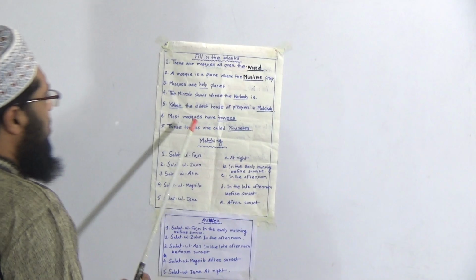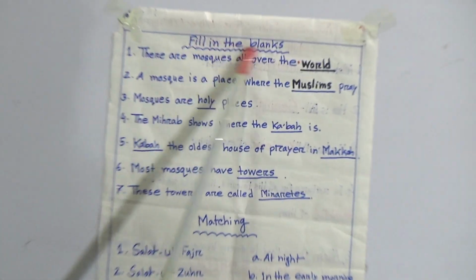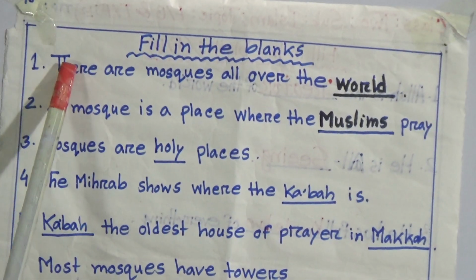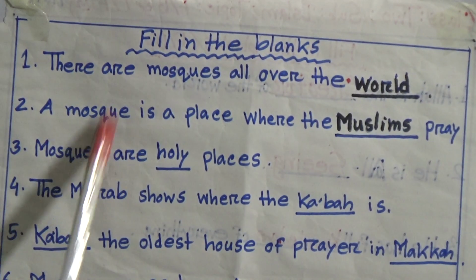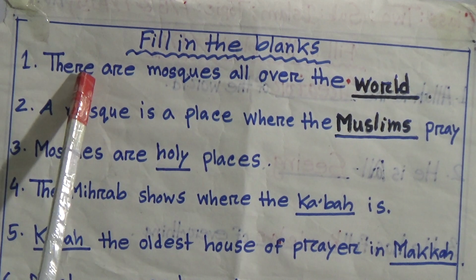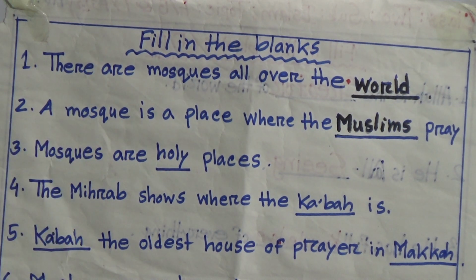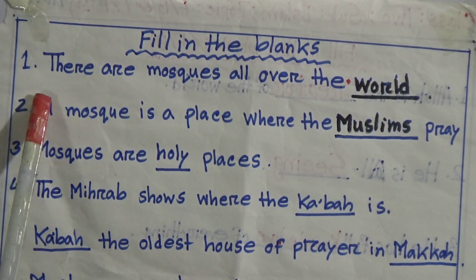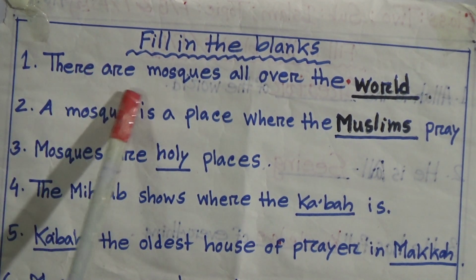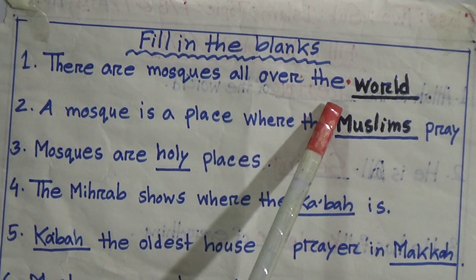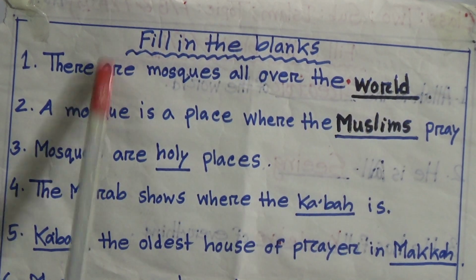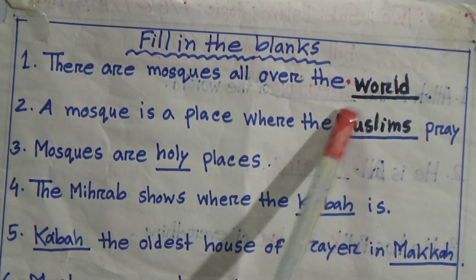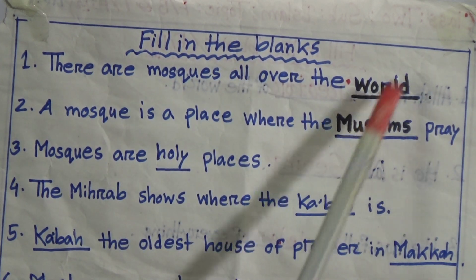My dear students, fill in the blanks. There are 7 fill in the blanks from lesson 7. Okay, let's start. Our first fill in the blanks: there are mosques all over the dash. What will be the answer? Yes, our answer will be world. There are mosques all over the world.